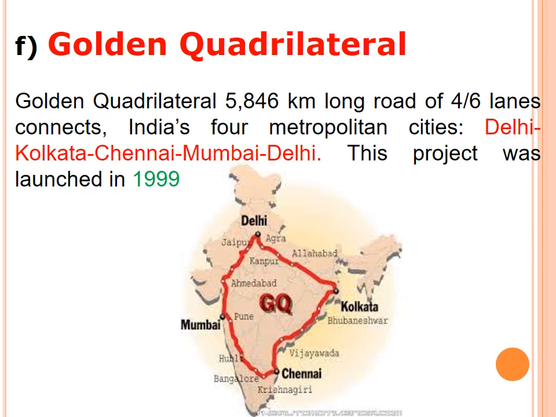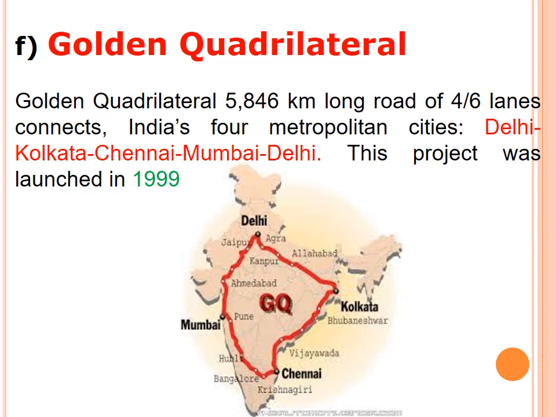Golden Quadrilateral. What is that? A 5,846 km long road of 4/6 lanes connects India's 4 metropolitan cities: Delhi, Mumbai, Chennai, Kolkata, and again Delhi.